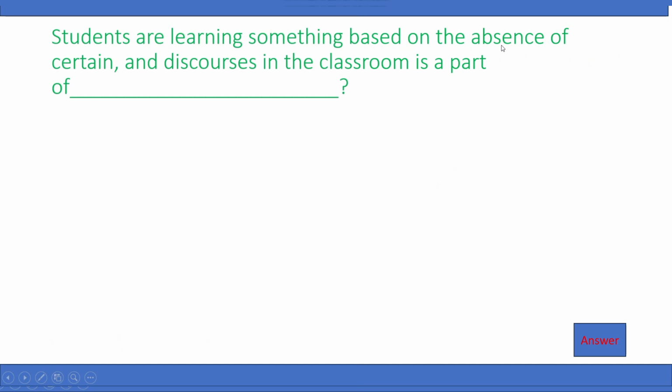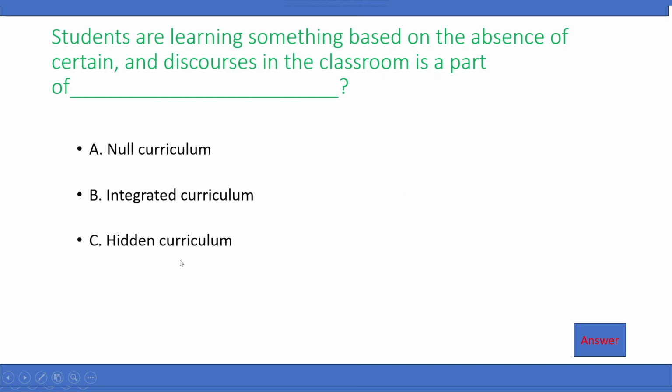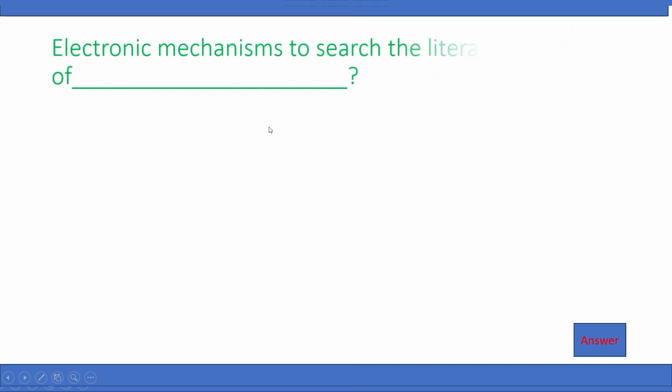Students are learning something based on the absence of certain interactions, and the discourse in the classroom is a part of dash. A. Null curriculum, B. Integrated curriculum, C. Hidden curriculum, and D. Extra curriculum. The right answer is null curriculum.